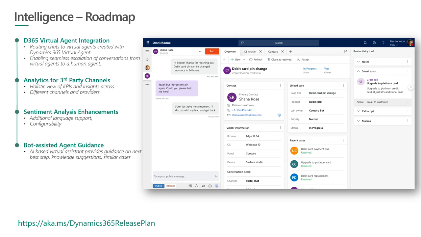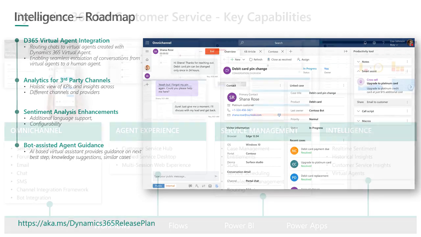Or the AI engine or the virtual assistant could suggest, do you want to look at this case which is similar to the conversation that is currently happening. Other scenarios could be, if the sentiment is going down, the bot or the virtual assistant could suggest to the agent, do you want to consult with a supervisor for this ongoing conversation. Some of those scenarios we are looking at when it comes to using AI in order to assist the agent.